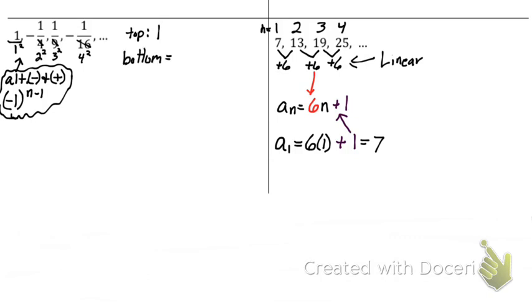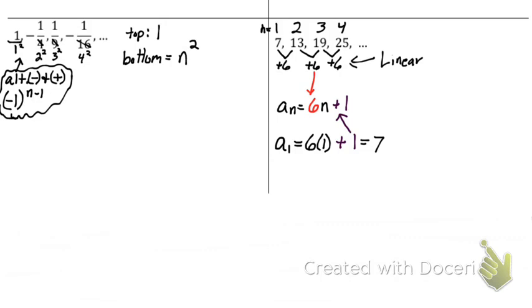Our bottom is going to equal something squared. And now we just have to figure out, is it n plus 1? Is it n? Is it n minus 1? Is it n minus 3? What would be our base on this one? Would it be n squared? It would just be n squared. And let's check to make sure that works.